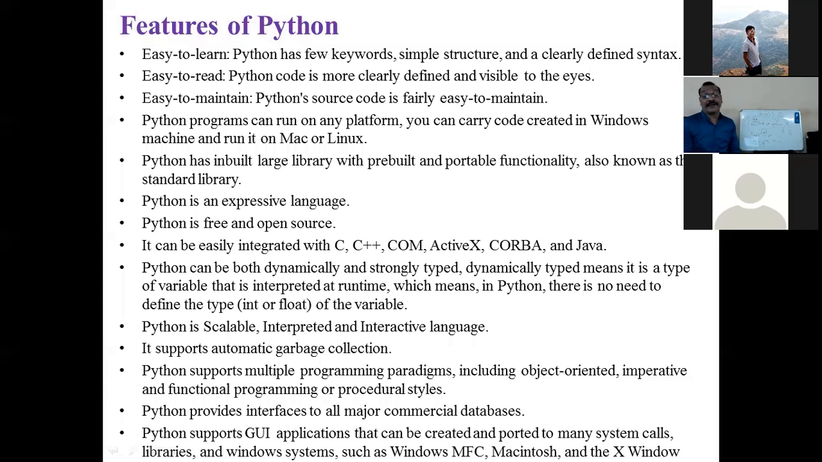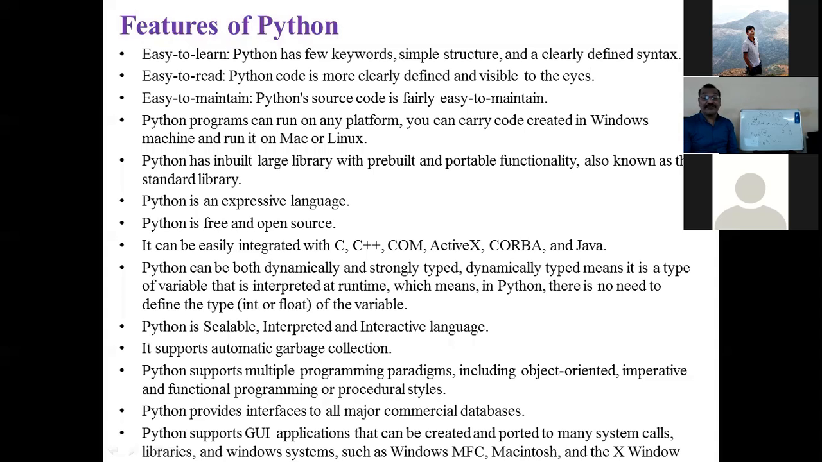It supports automatic garbage collection. Whenever we store data in some memory variables, the memory variables are occupied by particular data. And whenever we start to execute some other programs, these variables are full. That is known as garbage collection. So Python supports automatic garbage collection. Python supports multiple programming paradigms, which we already discussed: object-oriented, functional programming, procedural style, image processing.